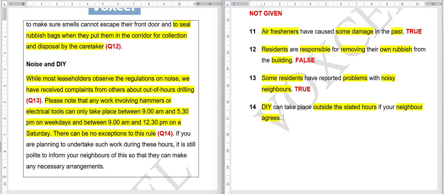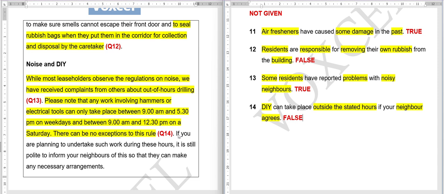Okay, time's up. I'm going to write the answer here. The answer is false. Why is it false? Because they have given the stated hours, weekdays 9 a.m. to 5:30, and on Saturday 9 to 12:30 p.m. But they have also said there can be no exceptions to this rule, meaning you cannot make any tweaks in this rule even if your neighbor agrees or doesn't agree.